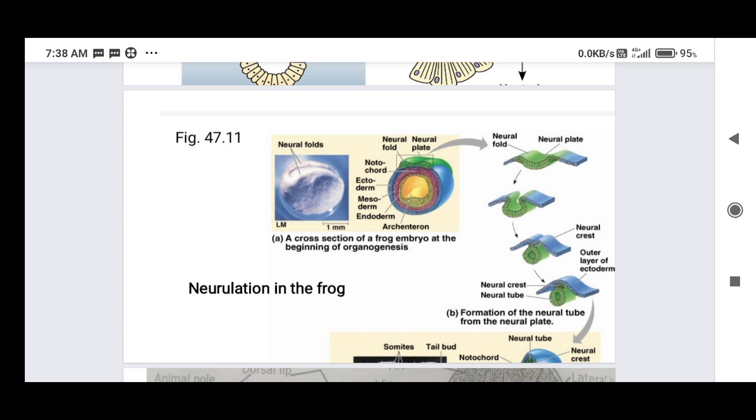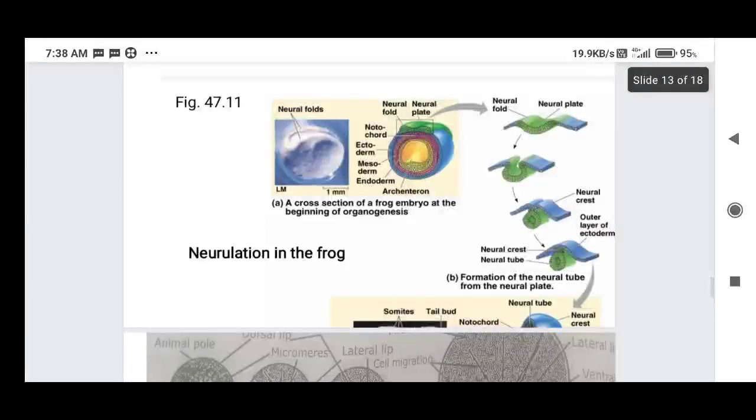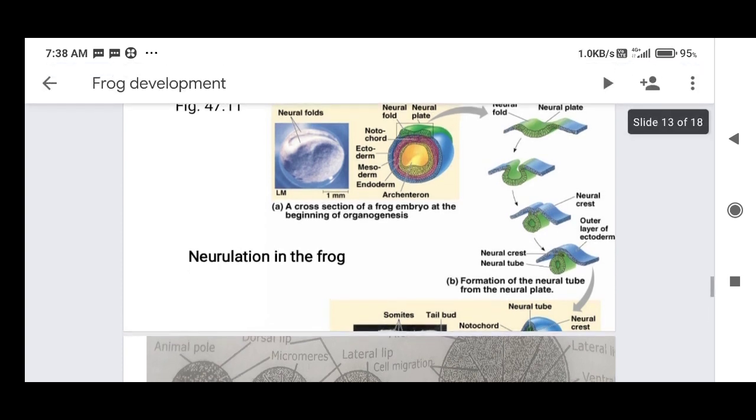In the next one, here we see what is going on in the embryo. Taking the upper side where the animal pole is present, the neural fold and neural plate are formed. Below that the notochord is formed, and below that the mesoderm and endoderm.